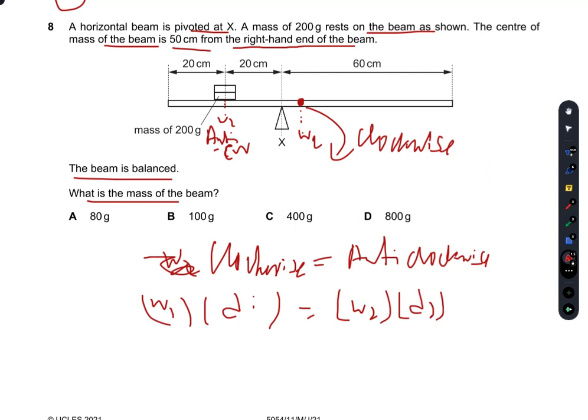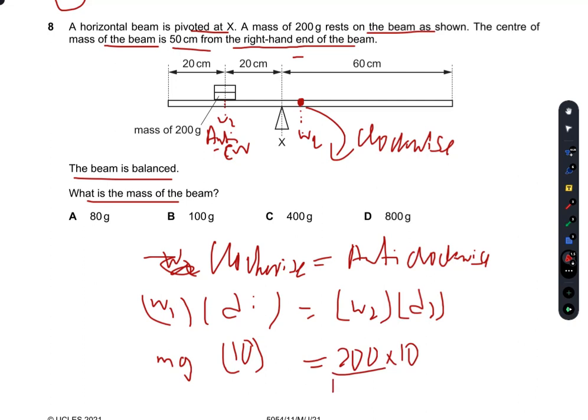So as you can see in this right hand part, the center of gravity of this beam is 10 centimeters from the pivot. So I put 10 here. And similarly, whereas I have to find weight 1, which is mg here, for weight 2, I put 200 into 10 here.